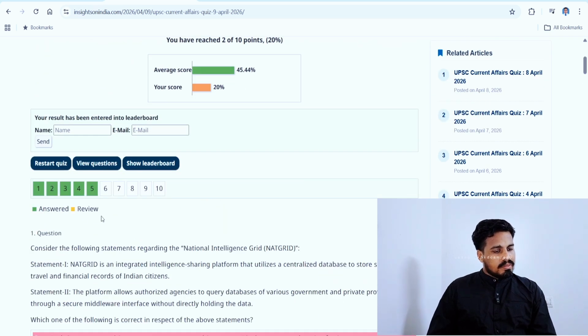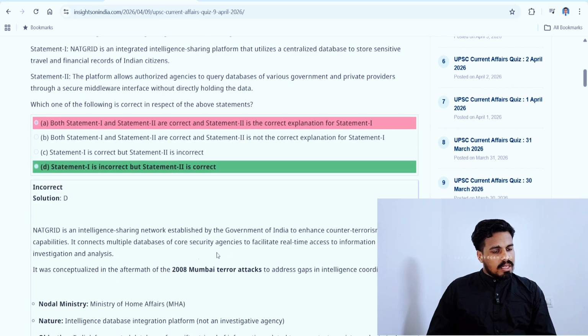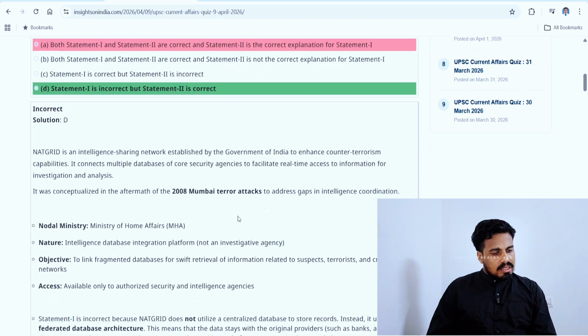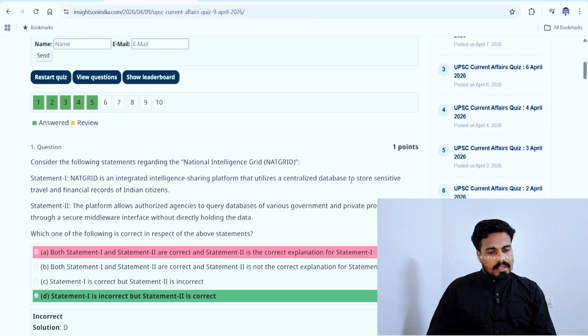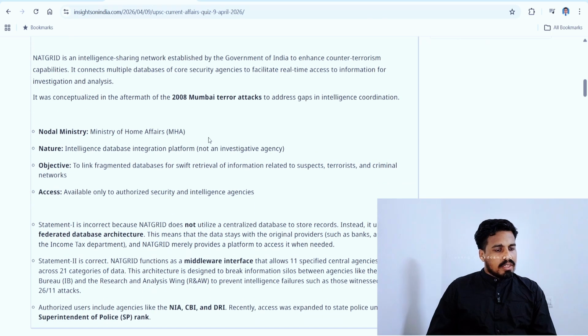All right. So statement 1 is incorrect. Why? NatGrid is counter-terrorism. So it doesn't collect the database of financial records of Indian citizens. It is related to a counter-terrorism, intelligence sharing network. So we went wrong there.